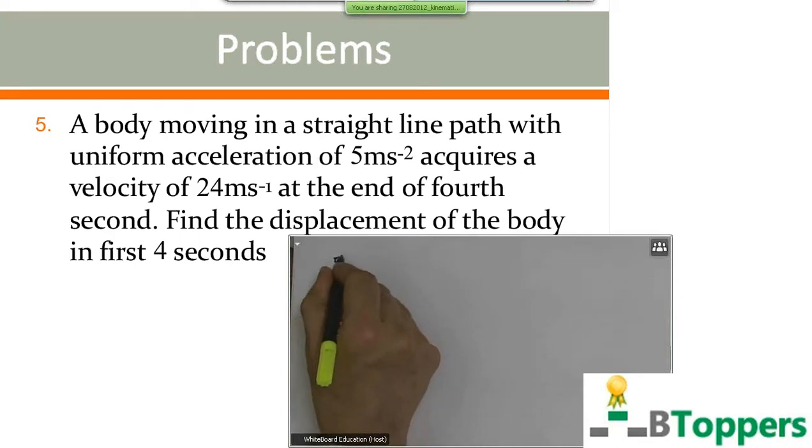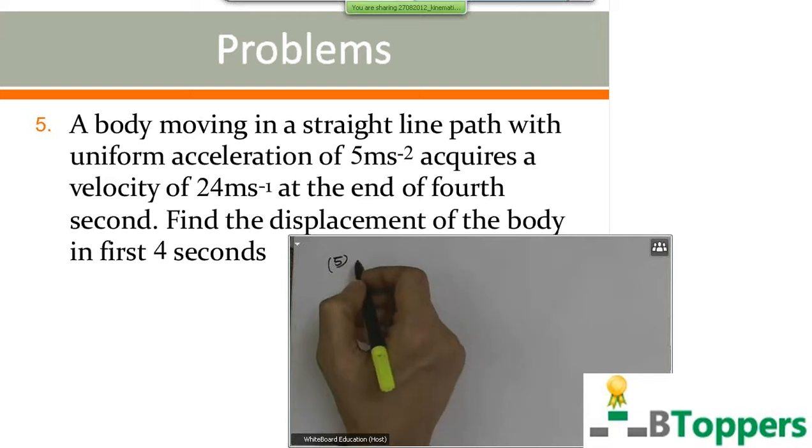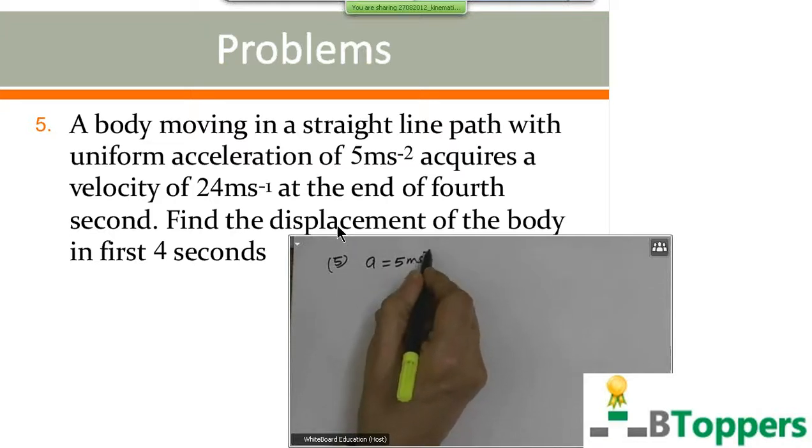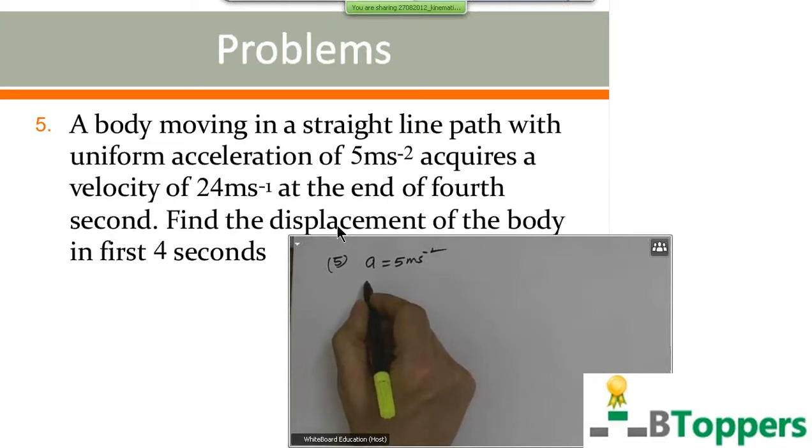A body moving in a straight line path, that is problem number 5, with uniform acceleration of 5 meters per second square, acquires a velocity of 24 meters per second at the end of 4th second. Find the displacement of the body in the first 4 seconds. So you first write down what is given in the problem. You are given the acceleration of the body, 5 meters per second square.